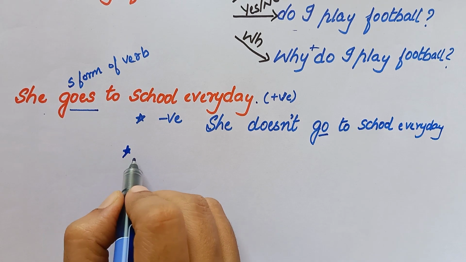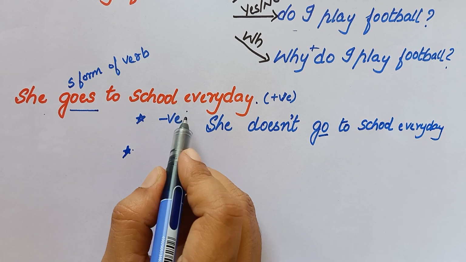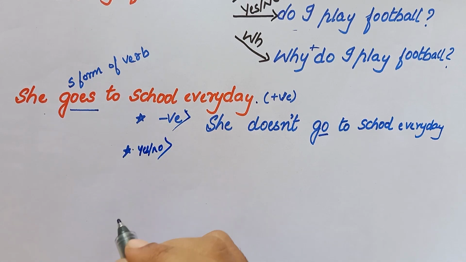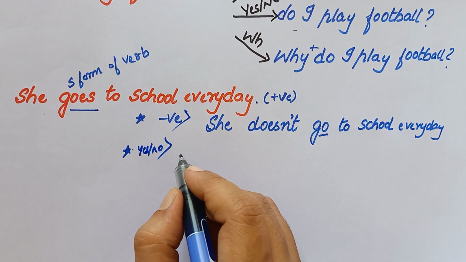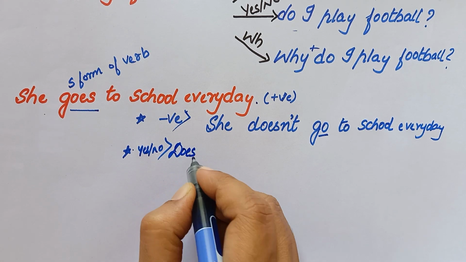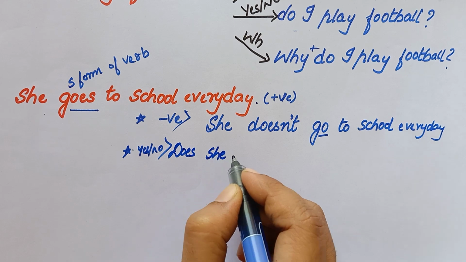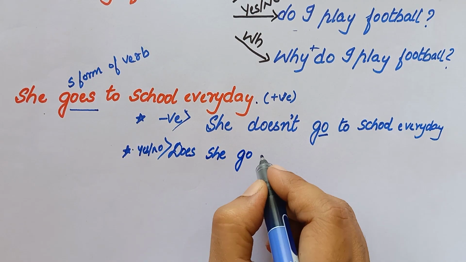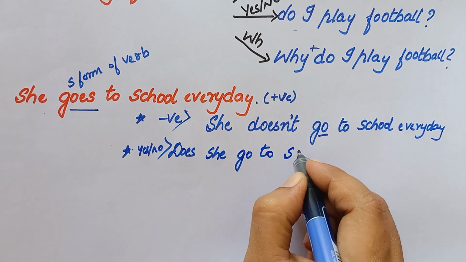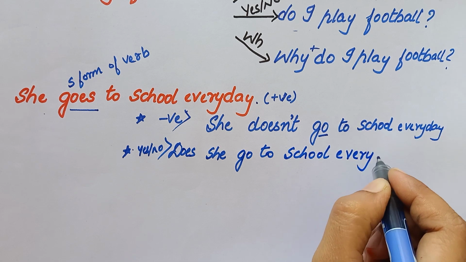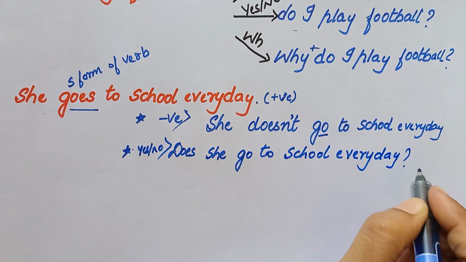Next is yes or no question. So how to form yes or no question? Here she is there, the subject here is she, so we are going to start with does. Does she go to school every day? Again, in case of yes or no, we are going to use the base form of the verb itself. Does she go to school every day?